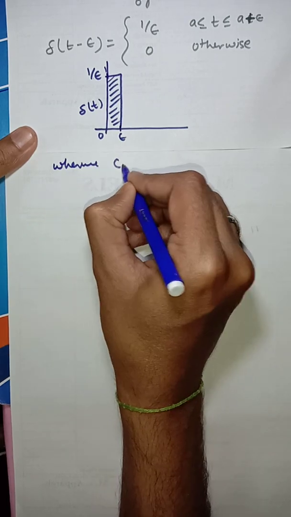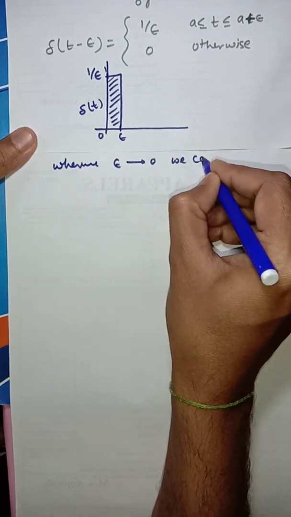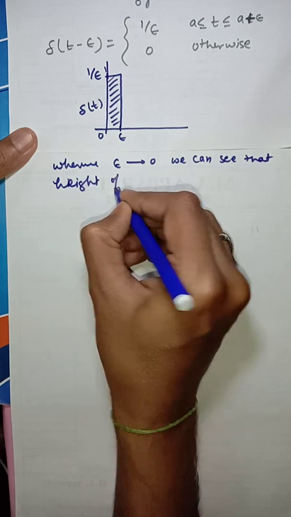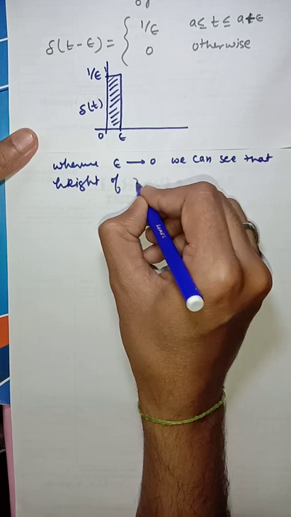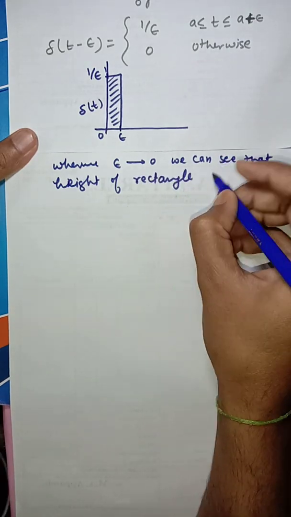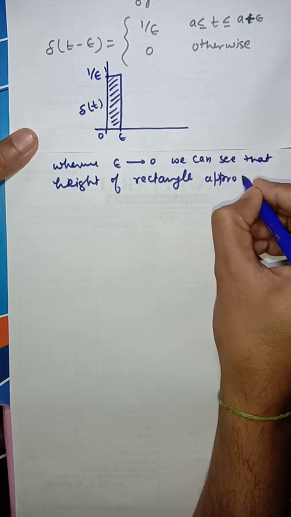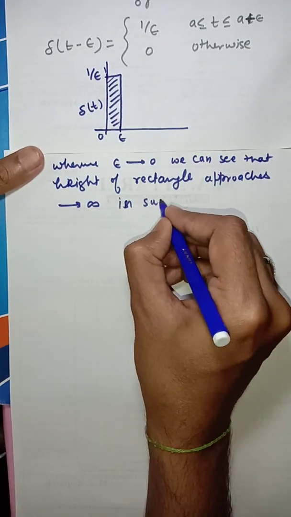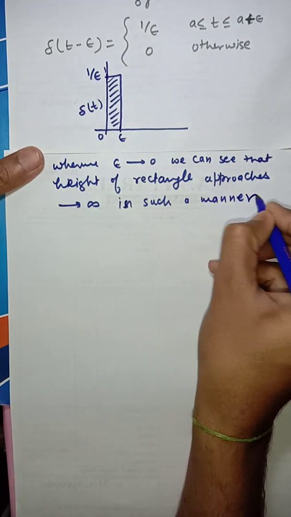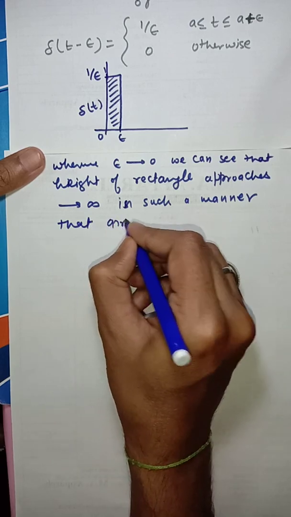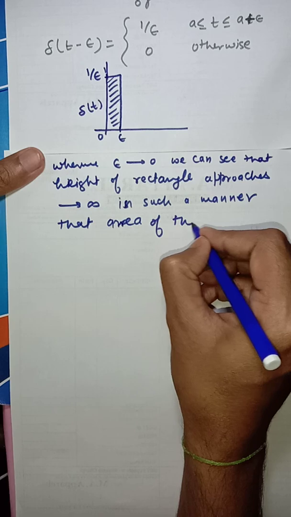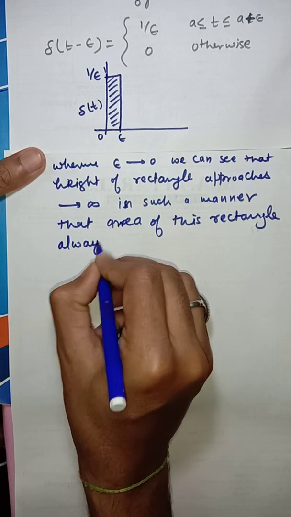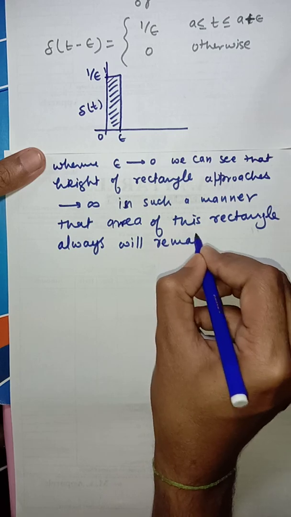Whenever epsilon tends to 0, the height of the rectangle approaches infinity in such a manner that the area of this rectangle always remains 1.